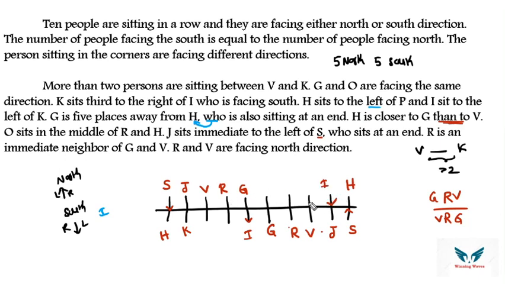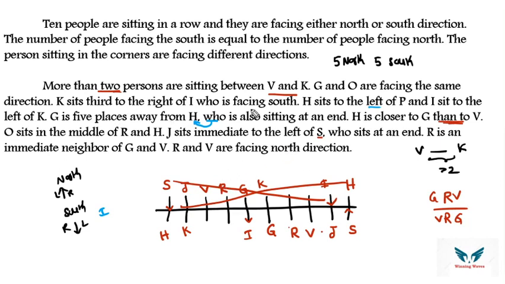I, south, 1 2 3. Who is present? K. But according to the given information, more than 2 persons are between V and K. But if you see here, in between V and K, there are only 2 people. So just eliminate this. So we are left with only one particular possibility.